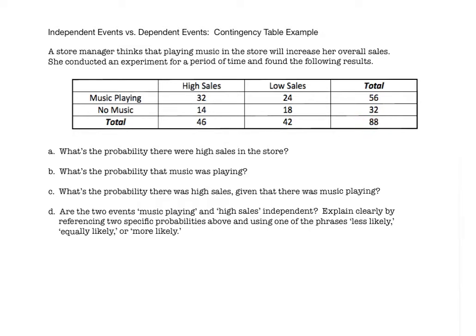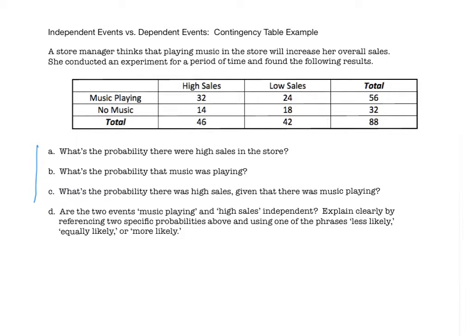Let's now actually go through, and ultimately we want to answer this question right here. Are the two events, music playing and high sales, independent? Explain clearly by referencing two specific probabilities above and using one of the phrases less likely, equally likely, or more likely. To do this, there's a couple of probability questions before that I want to answer, and then see if we can figure out which two of these three probabilities we should reference when trying to answer part D.